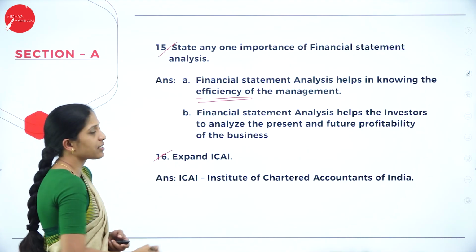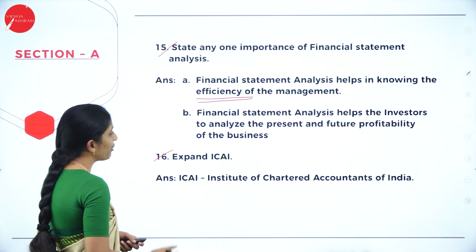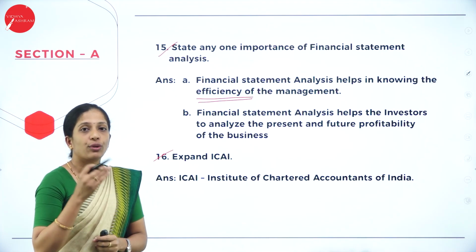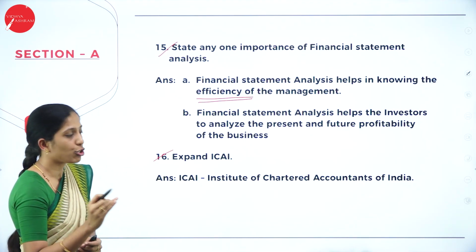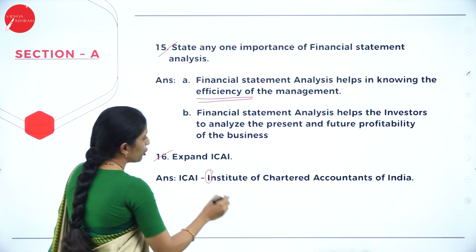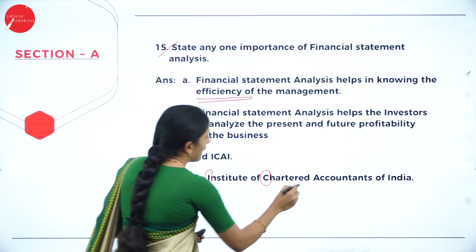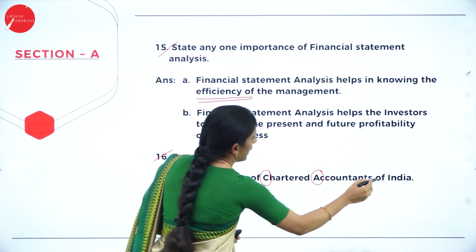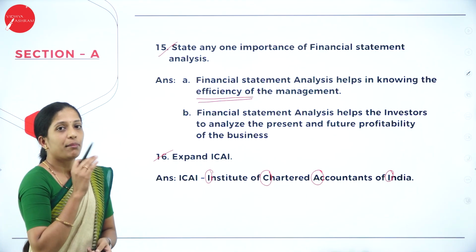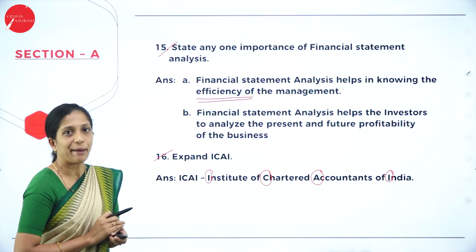Next, they have asked 16th question, expand ICAI. So, what is the full form of ICAI? Institute of Chartered Accountants of India. While writing your abbreviations, make sure that your I, that is Institute, I should be capital, C, Chartered, C should be in capital, A, Accountants, A should be in capital, I, India, that is I should be in capital. And make sure that nowhere you will make a spelling mistake while writing the abbreviations.